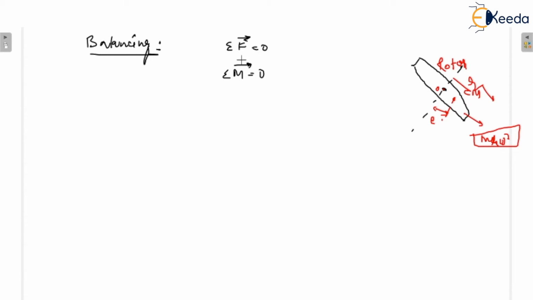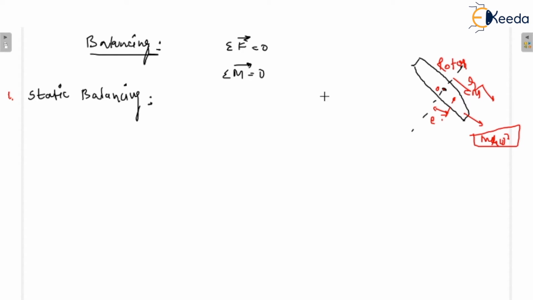So there are two equations. The first is summation of F equal to 0 and the second is summation of M equal to 0, where M is moment and F is force. From here we can get two types of balancing. The first is static balancing and the second is dynamic balancing. If I talk about static balancing, you all understand that I am talking about the summation of F equal to 0.